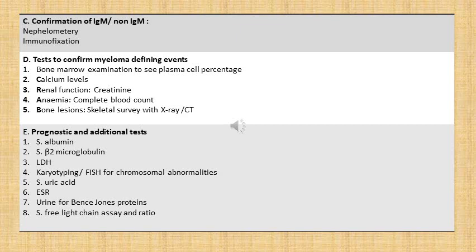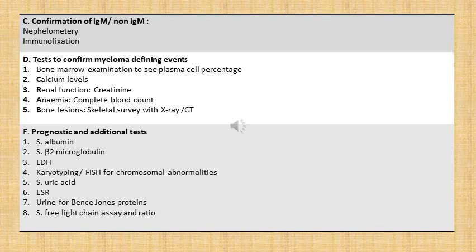So if we have identified that the immunoglobulins are raised, they are of monoclonal type and they are of non-IgM type, then we proceed with tests to confirm myeloma defining events. Here we will first do bone marrow examination by aspiration to see plasma cell percentage. The features that we will find in bone marrow aspirations of patients with multiple myeloma we have already covered, so I will not repeat them again.